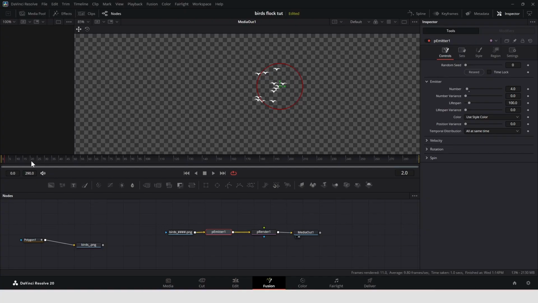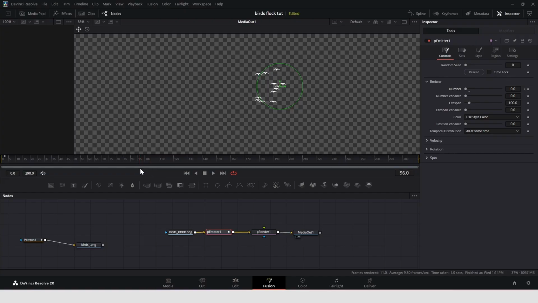To stop the birds from popping up at all frames, move 2 frames forward. Key the number value. Move forward 1 more frame and set the slider back to 0. That will add a key automatically. Now we have a constant number of birds throughout the video.